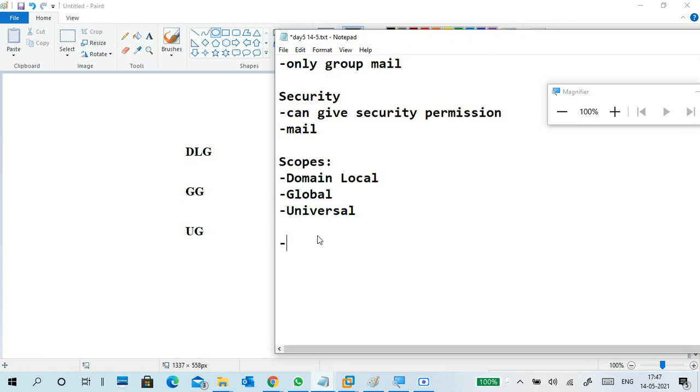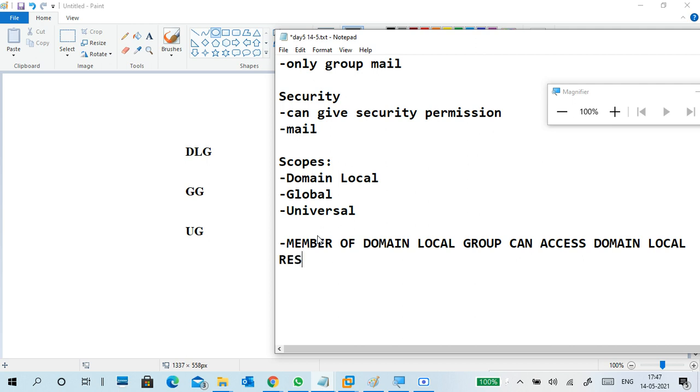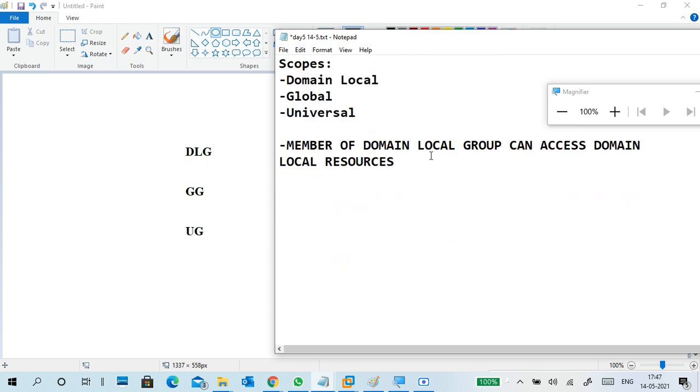Here it is: a member of a domain local group can access domain local resources, like a computer, printer, scanners, anything.